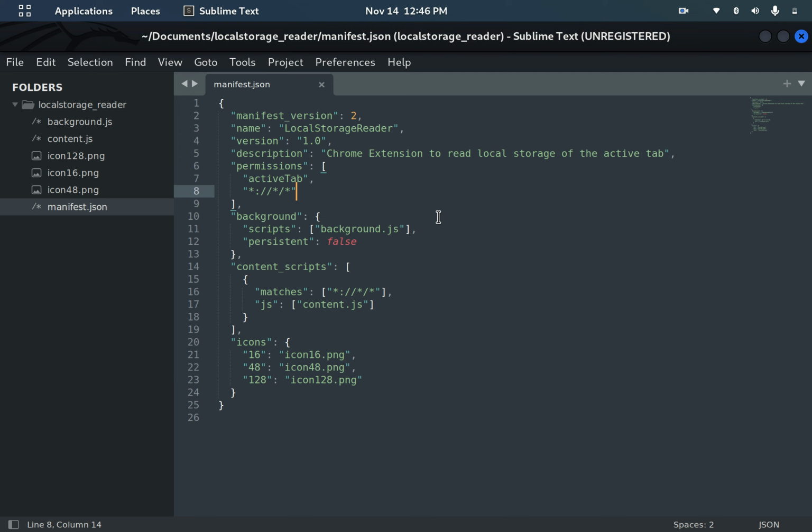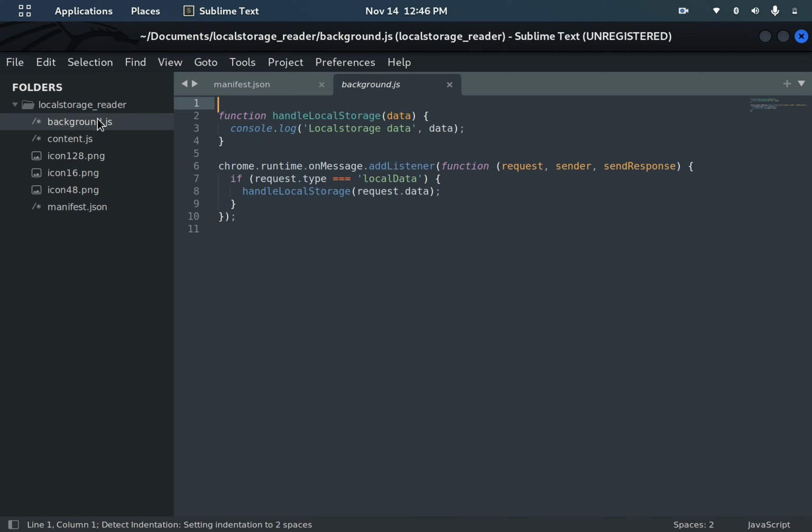I just want to prove that it can still access local storage without having explicit storage permission within this array. So let me walk you through this code. Here I have written one manifest.json file, one content script file and one background script file.